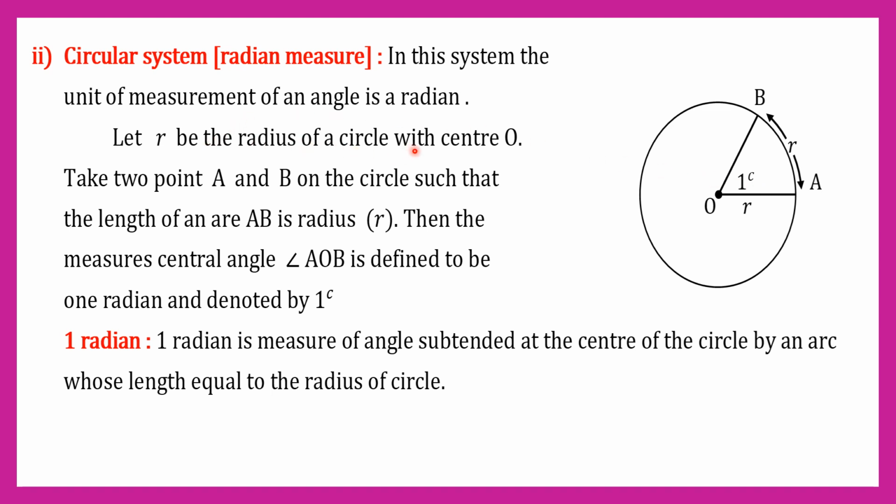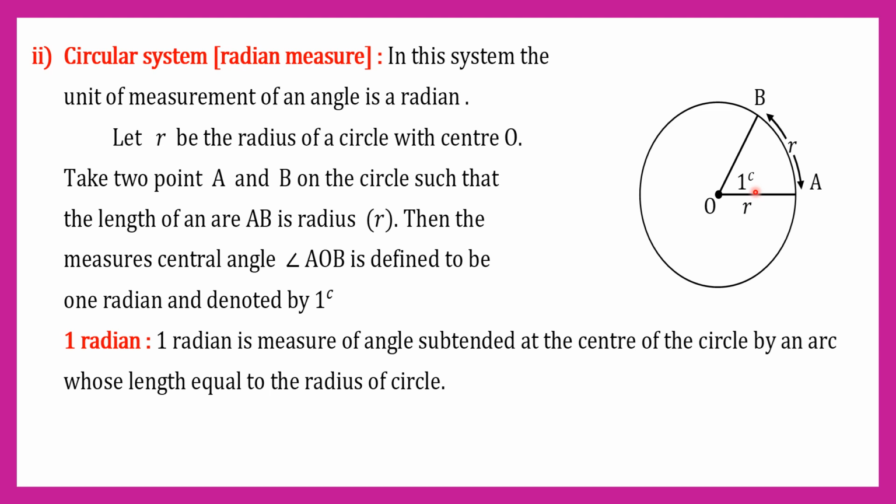Let R be the radius of the circle with center O. Take 2 points A and B on the circle such that the length of arc AB is equal to the radius, arc AB equals R. Then, the measure of central angle AOB is defined to be 1 radian and is denoted by 1 radian. Definition of 1 radian: 1 radian is a measure of angle subtended at the center of the circle by an arc whose length is equal to the radius of the circle.